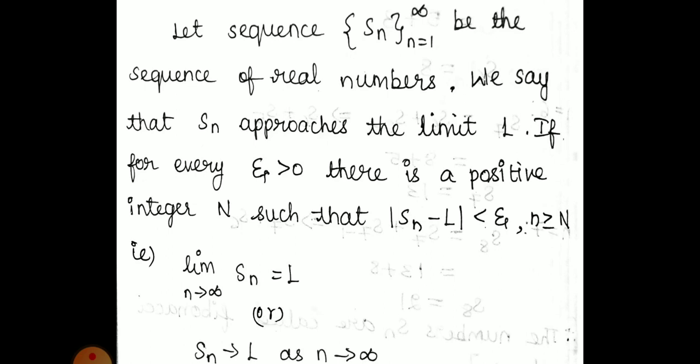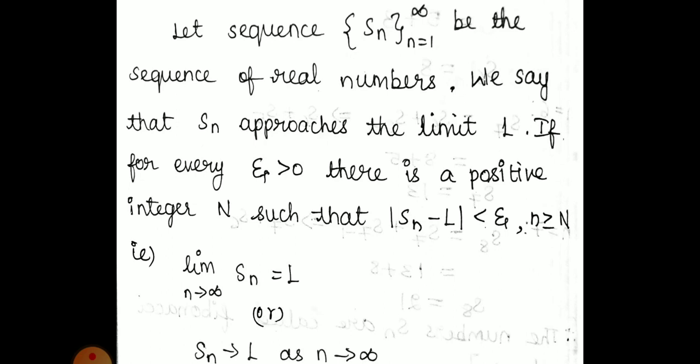So generally we are taking the sequence as Sn, and it has to approach L, that is, it approaches the limit L. Up to that only we are doing. What is the condition they have given? If epsilon is greater than 0, there exists a positive integer N such that modulus of Sn minus L is less than epsilon. The answer should be less than epsilon, and n should be greater than or equal to N.